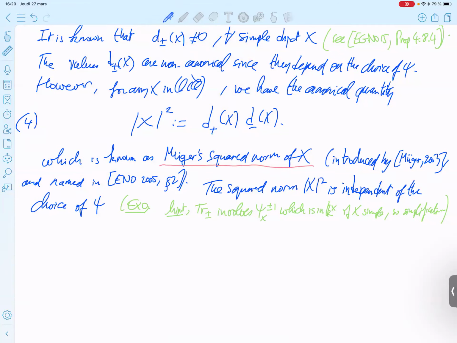Okay, so now we will define a variation of the left and right trace. We defined the left and right trace for a morphism from x to x.